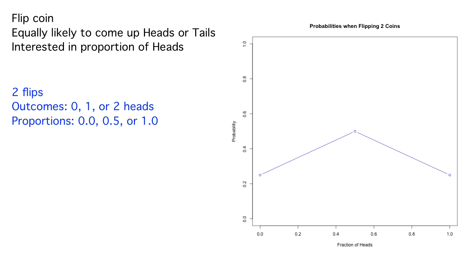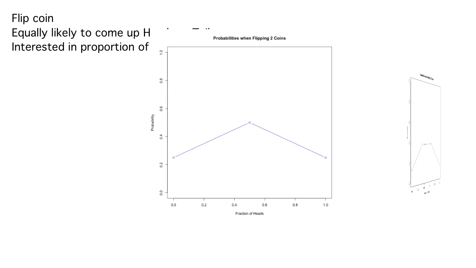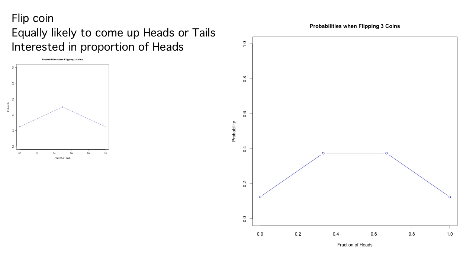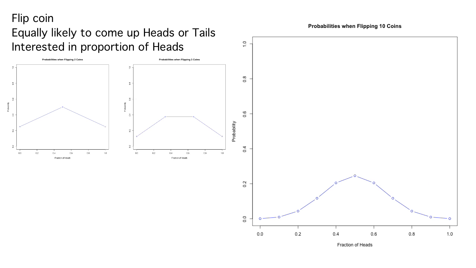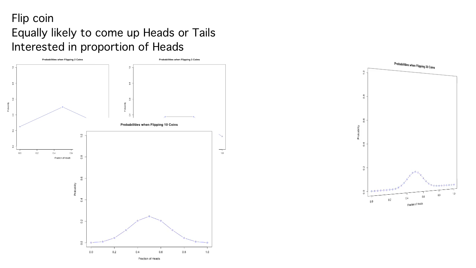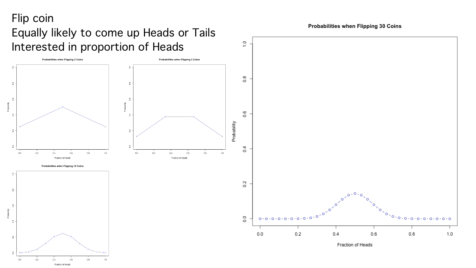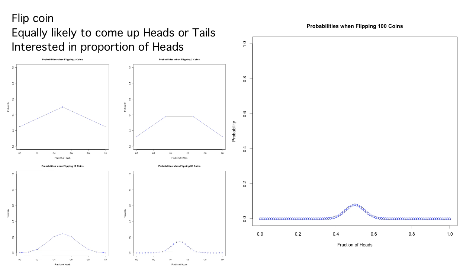Previously, we also saw the probability distribution for the proportions of heads we might possibly get if we flip our coin 3 times, or if we flip it 10 times, or here are the probabilities for the various proportions we could get if we flip it 30 times, and here for 100 times.